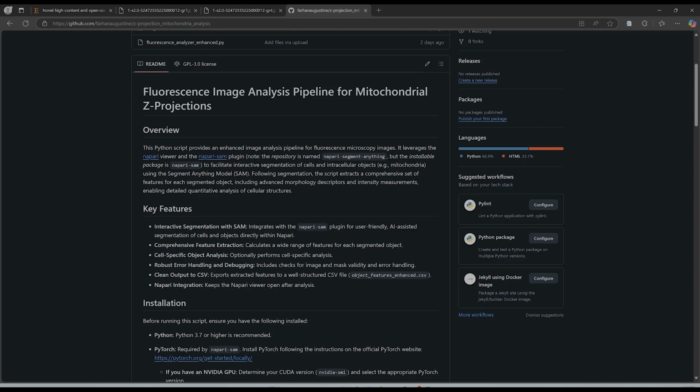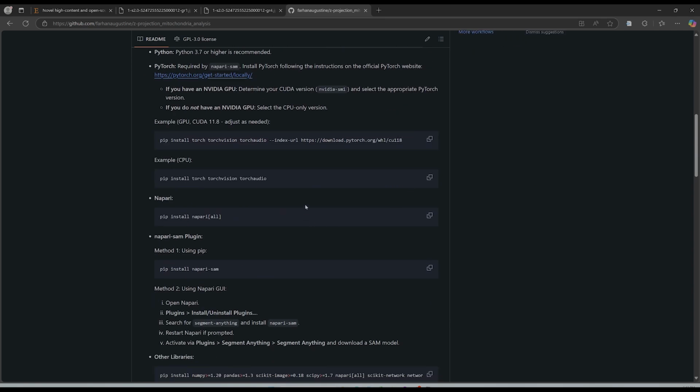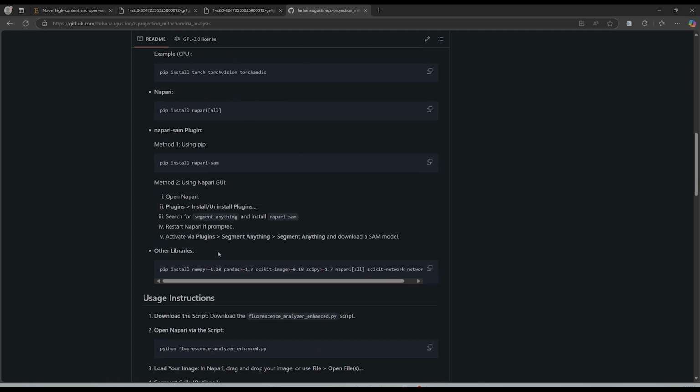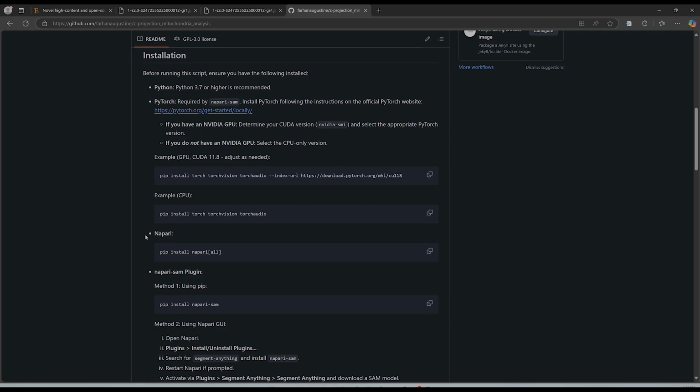Now in this particular project, I wanted to utilize Napari and their Segment Anything plugin. Segment Anything models have been around since I think 2022, and don't quote me on that, but they've been around for quite a bit, and they allow you to point and click to extract certain features. It's an AI assisted segmentation, basically. Right? I have all of the instructions on how to install it. If you have an NVIDIA GPU, accelerated segmentation can obviously help, but if not, then you can use the CPU PyTorch and the Torch installation for that.